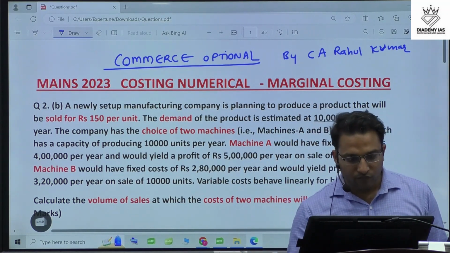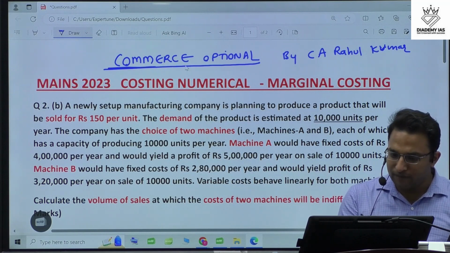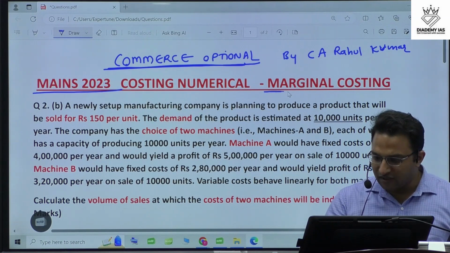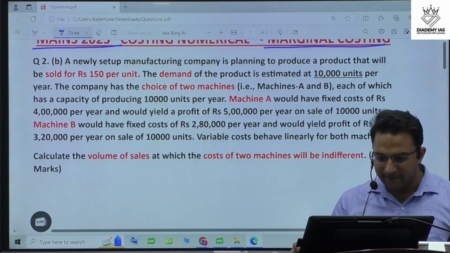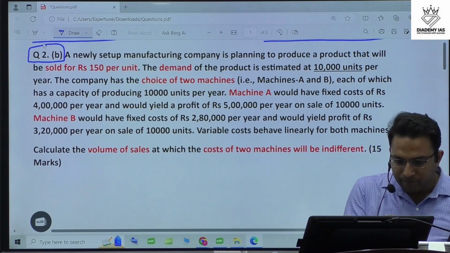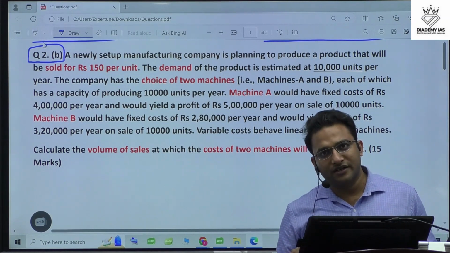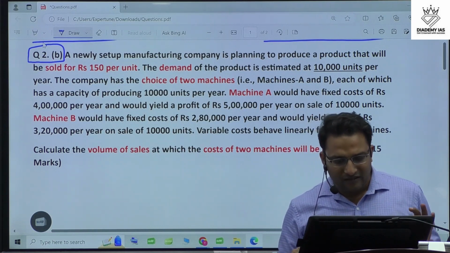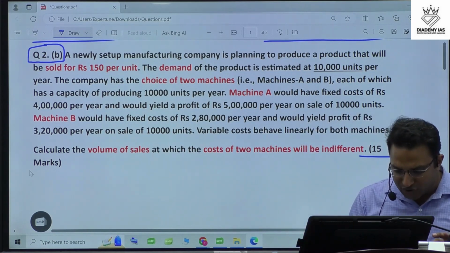So this is the question of commerce optional. This question was asked in mains 2023 and is from the chapter of marginal costing. This is question number 2B, which means this question is not compulsory. This is discretionary. You can choose it or not. But it is a 15-marker question, a very simple question.